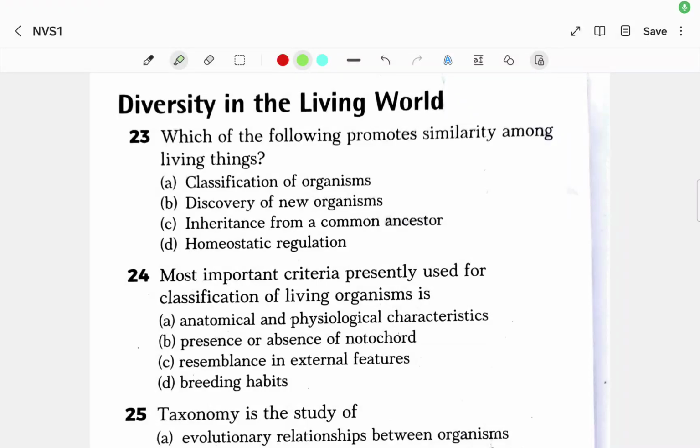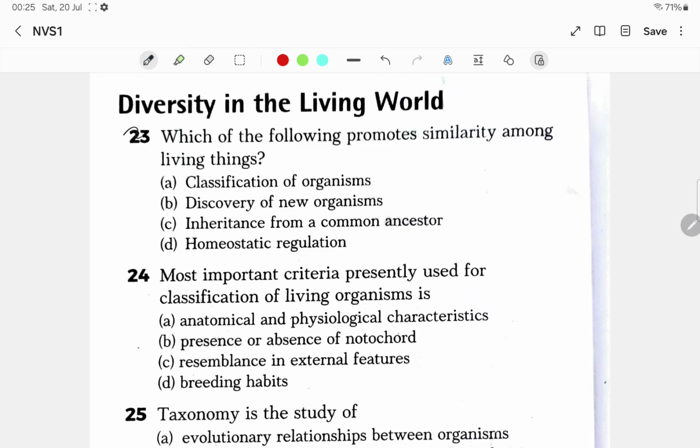Hello everyone. As we know, both NVS and EMRS are going to recruit so many teachers this year, so let us prepare for the upcoming exams. Here are some important MCQs we are going to solve today. You are already aware of the syllabus of the biology PGT, so let us solve different types of MCQs. Today all these MCQs are from diversity in the living world. Let us start solving these MCQs one by one.